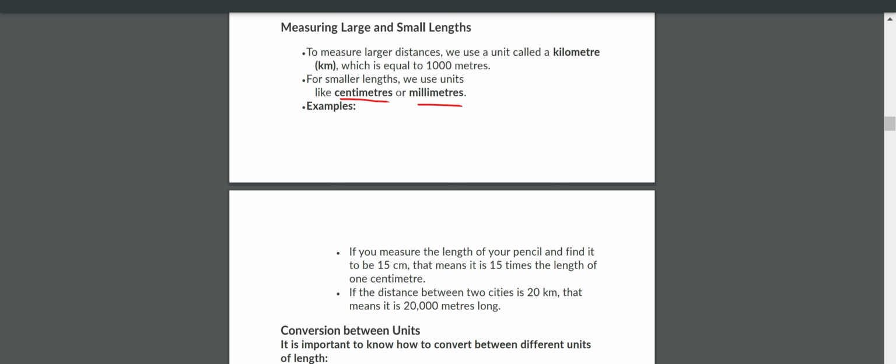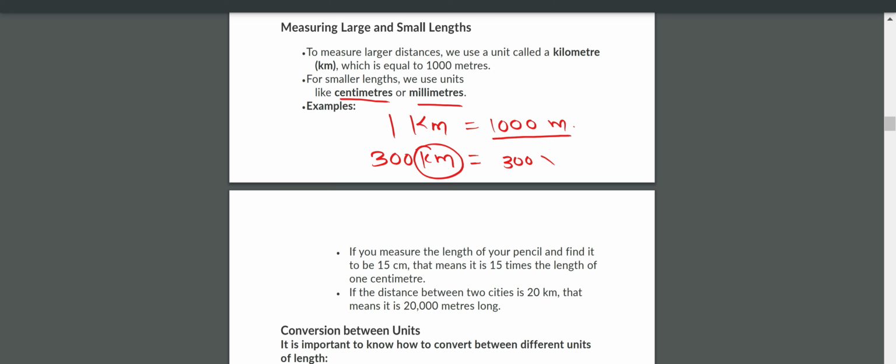Suppose the distance between your city and Hyderabad city is around 300 kilometers. Can you convert 300 kilometers into meters? 1 kilometer is equal to how many meters? 1000 meters, right?